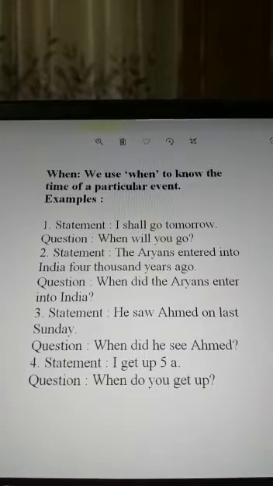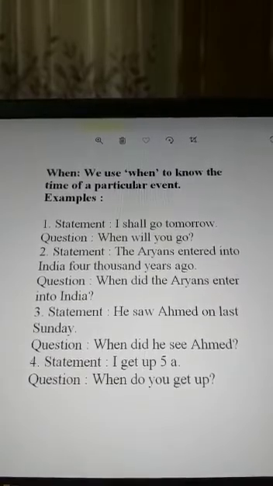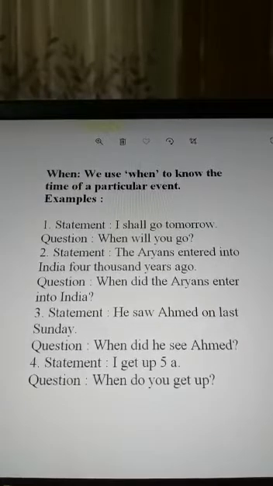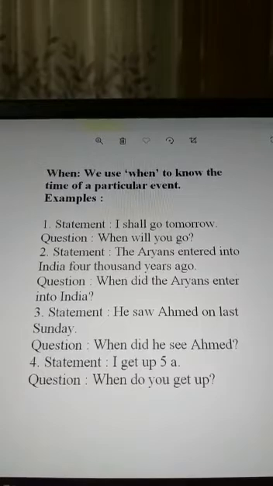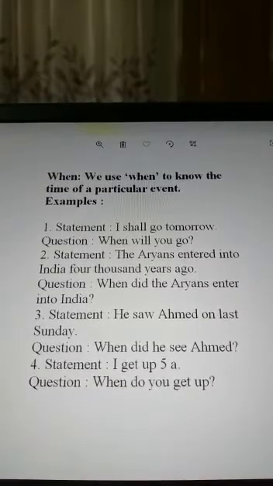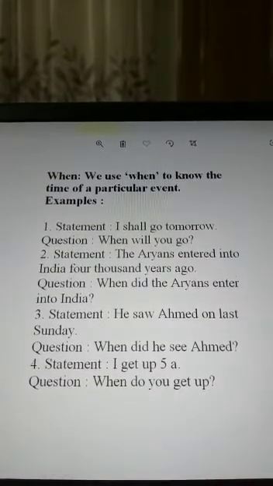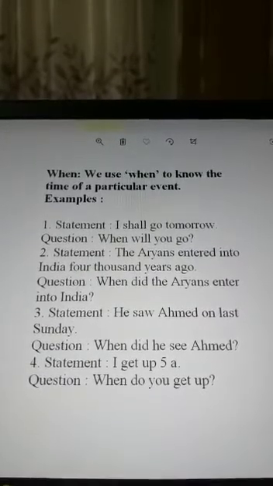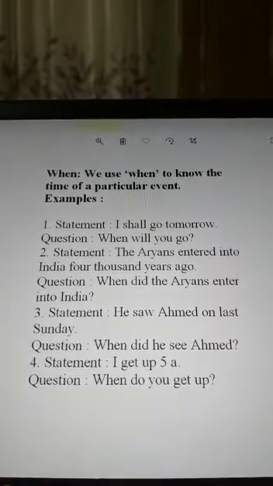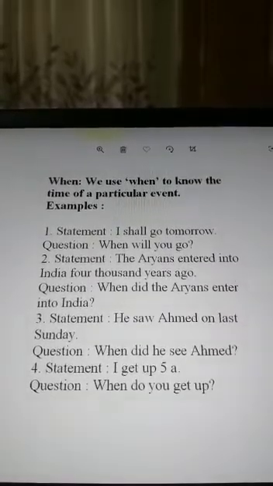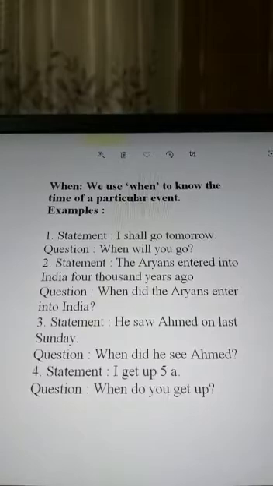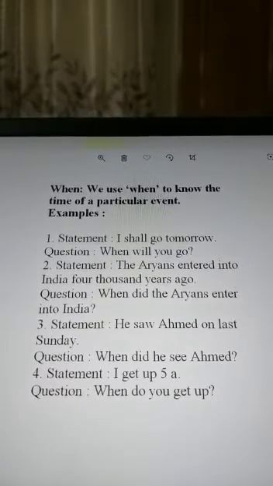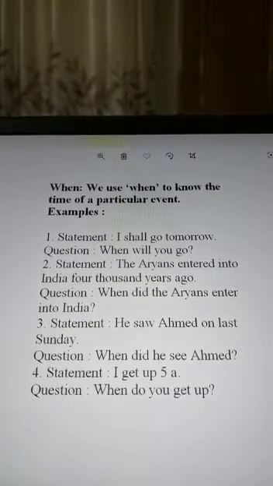Then, when. We use when to know the time of a particular event. Examples: 1. I shall go tomorrow. Very easy. When will you go? When we have to know about a particular time or event, we have to ask a question with when.